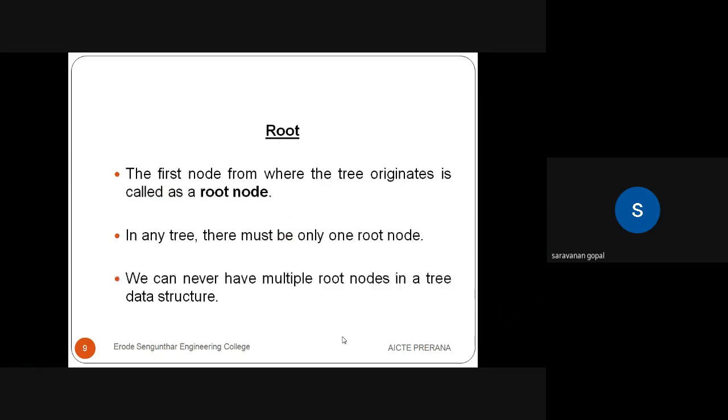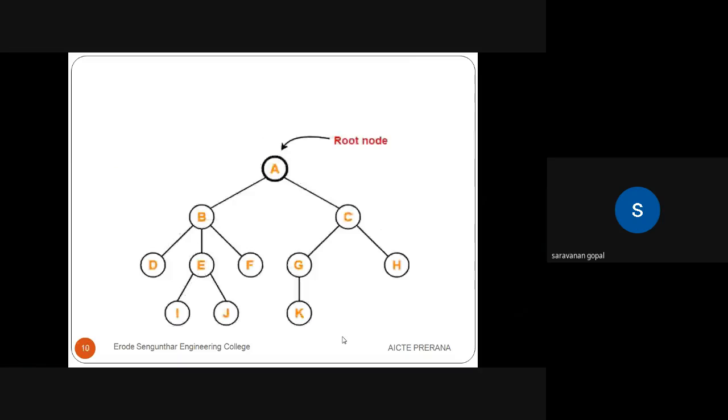So first of all, I'm focusing on the root node. What is meant by root node in our tree concept? The first node from where the tree originates is called the root node. In any tree, there must be only one root node. We can never have multiple root nodes in a tree in data structures. Here is an example of a root node.